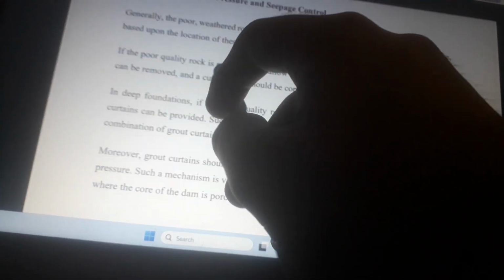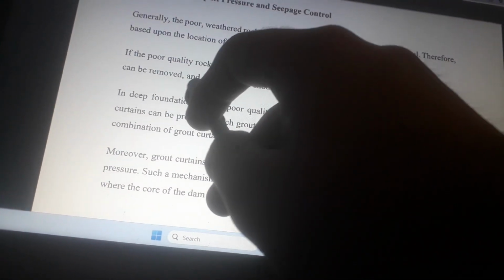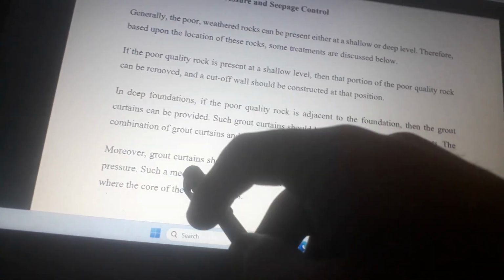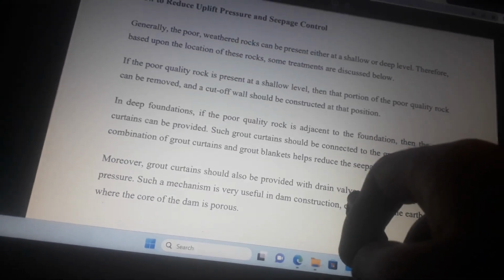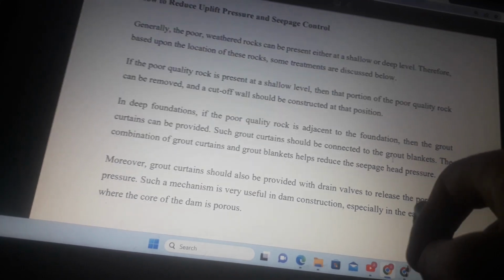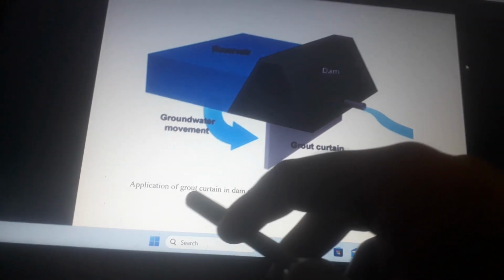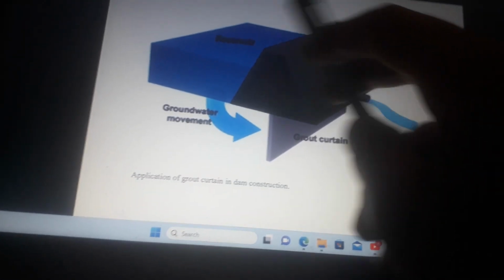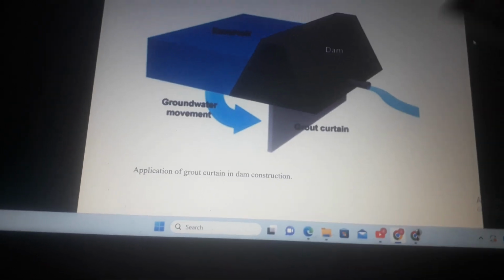If the poor quality rock is present at shallow depth, then that portion of poor quality rock can be removed and a cut-off wall should be constructed at that position. Moreover, grout curtains should also be provided with the drain valves to release the pore pressure. Application of grout curtain in dam construction. This is the grout curtain, this is the dam, this is the reservoir, this is the groundwater movement, this is the water.